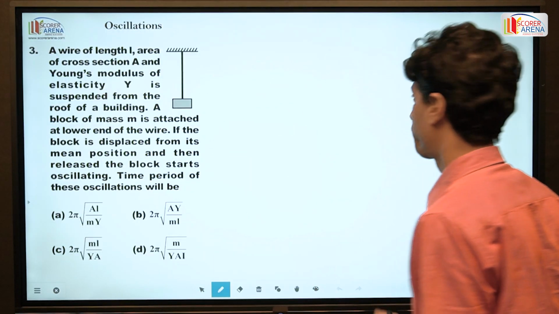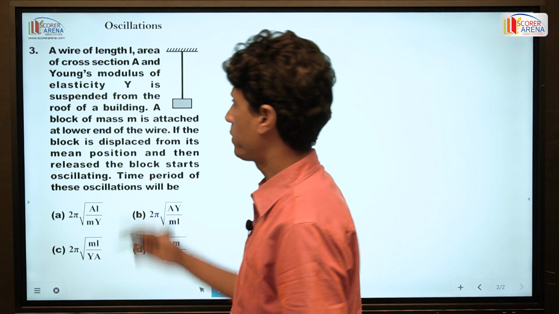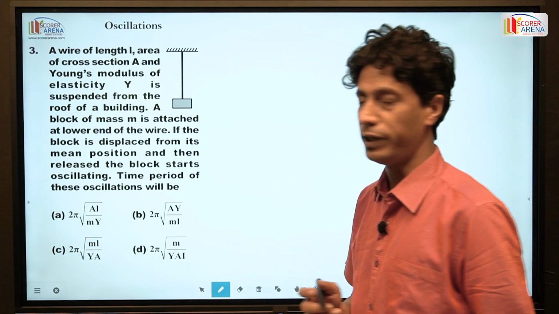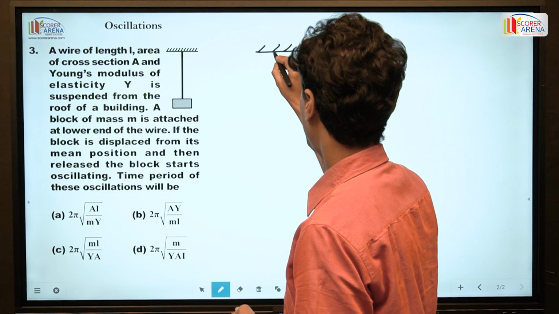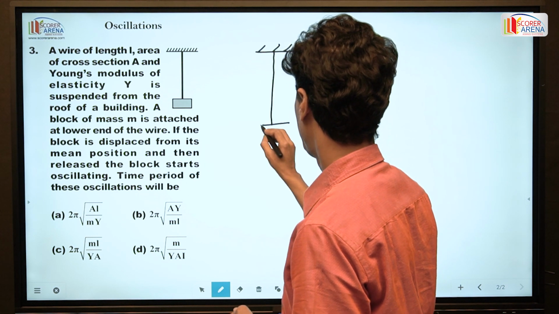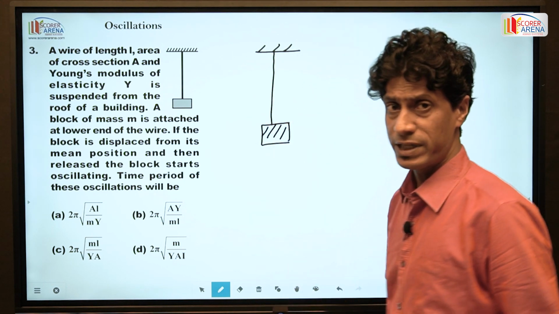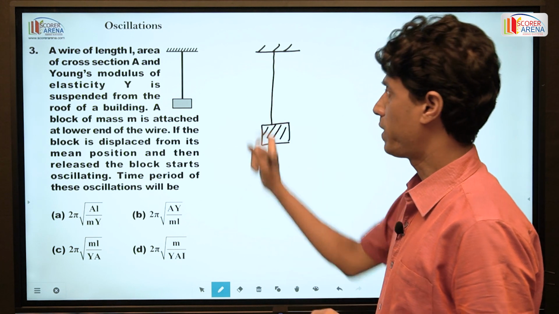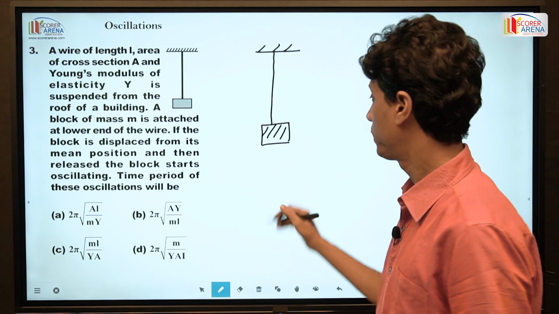Next, a wire of length L, area of cross section A, Young modulus of elasticity Y is suspended from the roof of a building. So here a wire is suspended from a rigid support. A body of mass m is attached to one end of this wire.